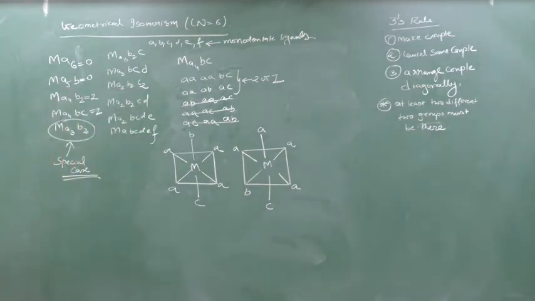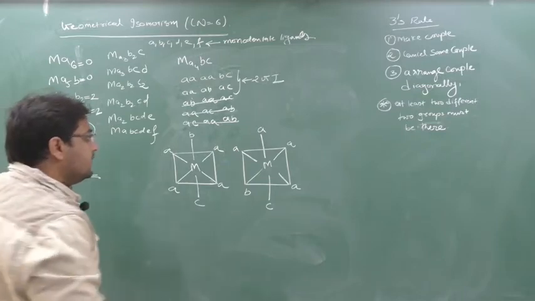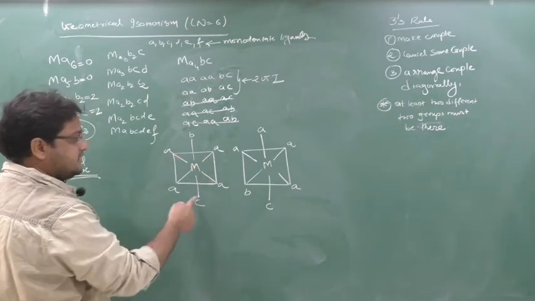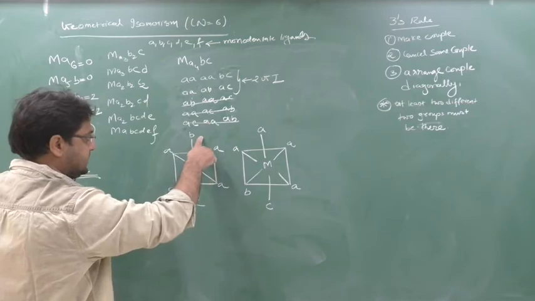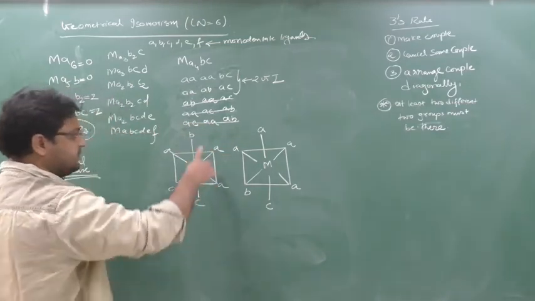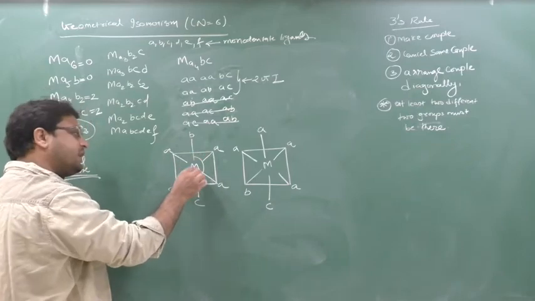Okay. Now here you cannot say cis or trans, you can say or not. How to see cis and trans? See here, you can see this AA. Now B and C are not the same isomer, no? Here B and C are not compared. First always see this: if B and C are here, and here also you can see B and C, here B and C we can compare with A also.